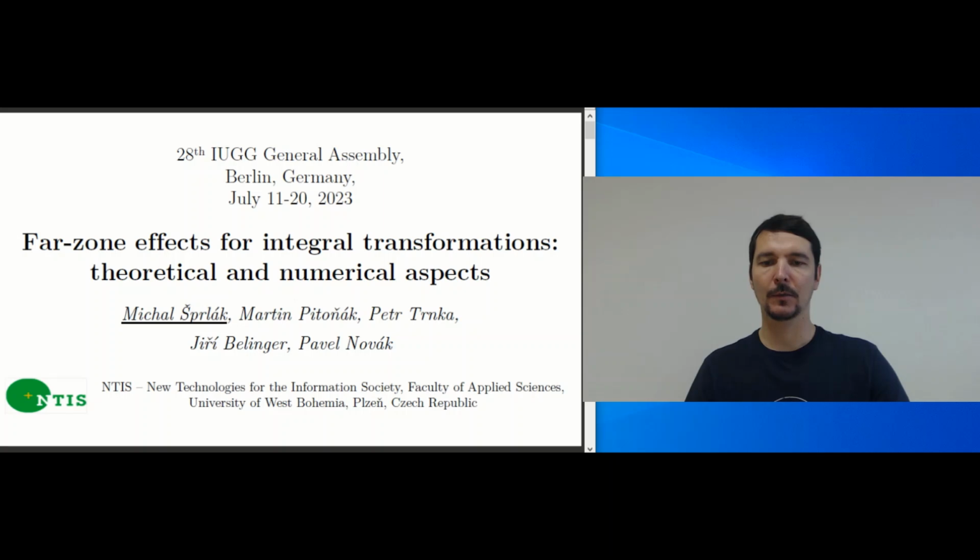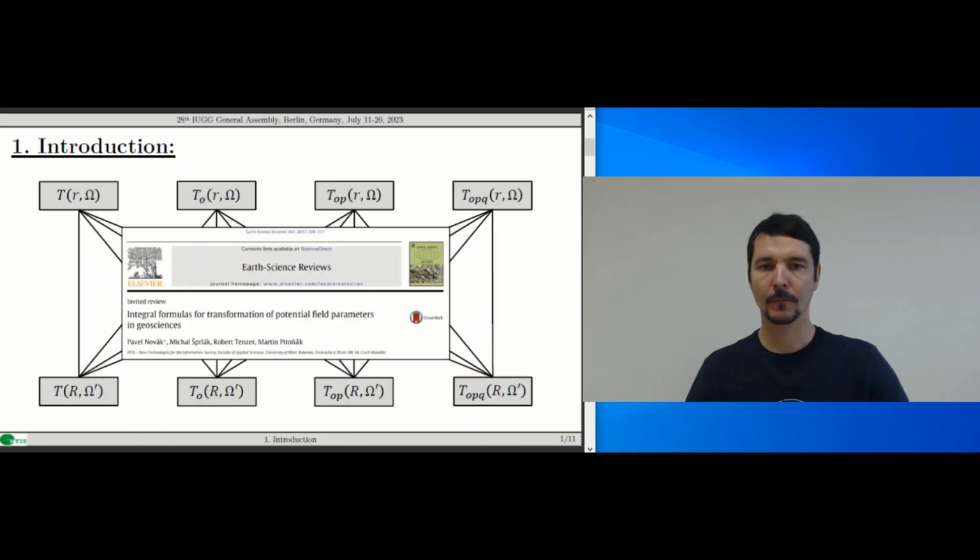Together with my department colleagues, we have worked on the classical geodetic subject titled Far Zone Effects for Integral Transformations. Let me start with an introduction. You certainly know the apparatus of integral transformations. These mutually connect various quantities of the gravity field.